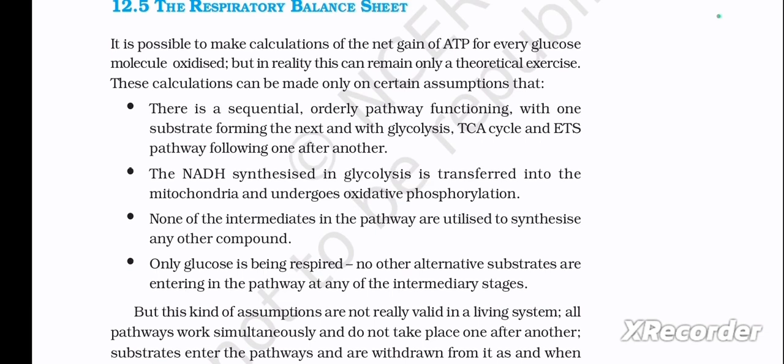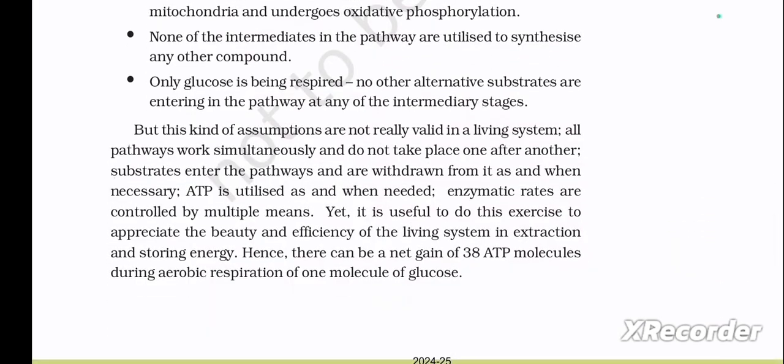Next, the NADH synthesized in glycolysis is transferred into the mitochondria and undergoes oxidative phosphorylation. Next, none of the intermediates in the pathway are utilized to synthesize any other compound. Next, only glucose is being respired.